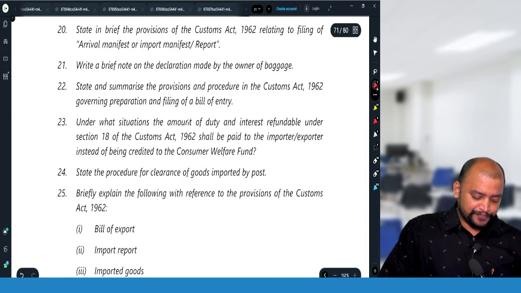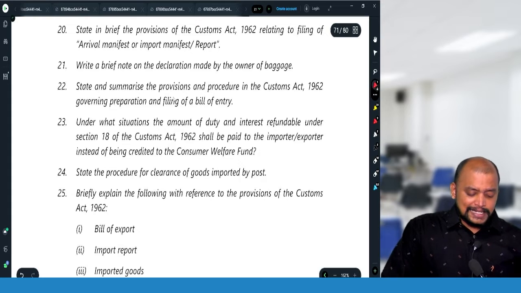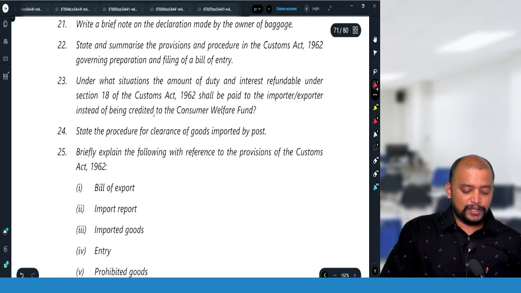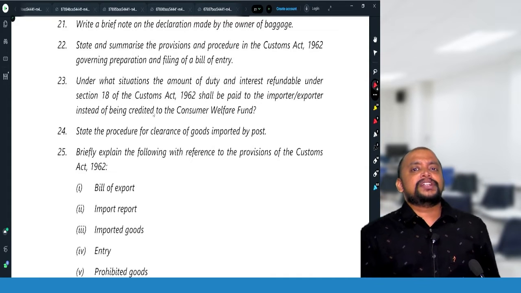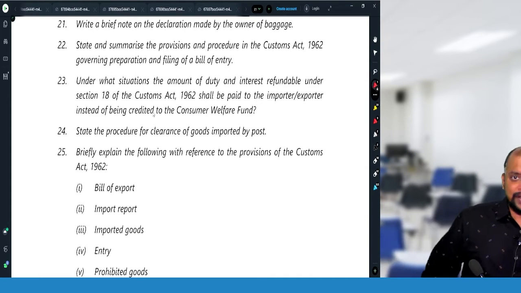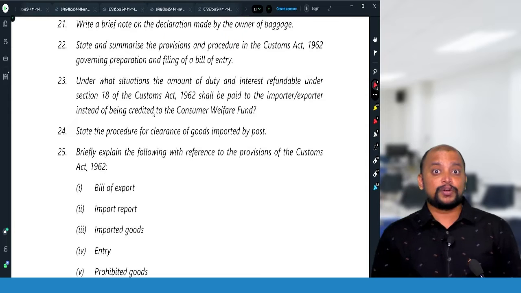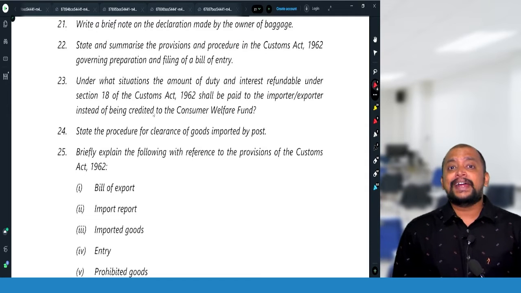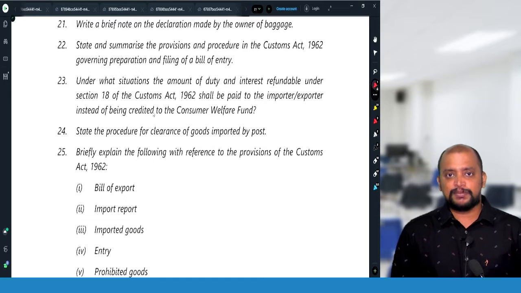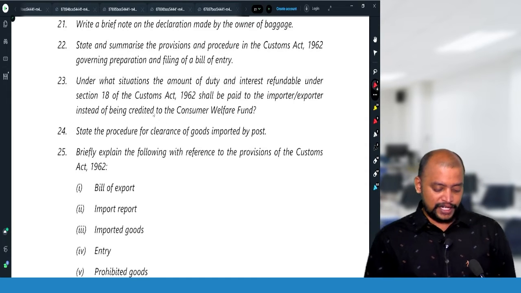Then, state and summarize the provisions and procedures in the Customs Act governing preparation and filing of bill of entry. All provisions relating to filing of bill of entry need to be given. That is, what is a bill of entry, what are the types of bill of entry, when the bill of entry needs to be filed, and what is the late fee for delay in filing the bill of entry. Those are the points we need to write.